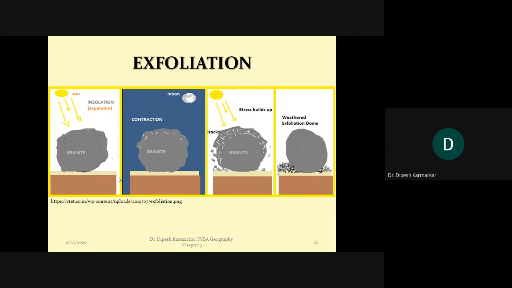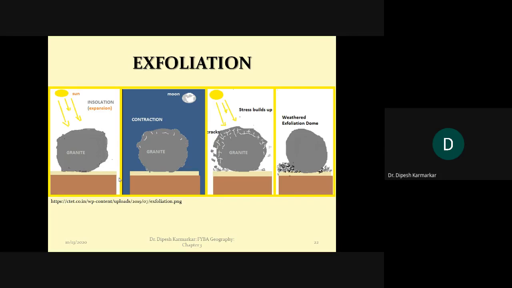though all three are basically the product of temperature variations. And the frost action in a way is also a product of temperature variation, because during the night the temperature falls and during the day the temperature rises. That leads to the process of freezing and thawing. So here the variation in the temperature is considerably large. And it is the water present in the pores or in the crevices of the rocks that leads to the process of expansion and contraction, and rocks break.